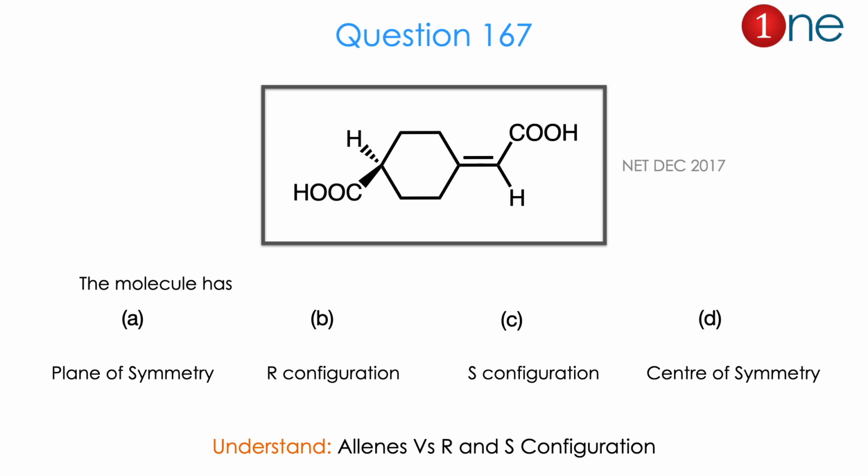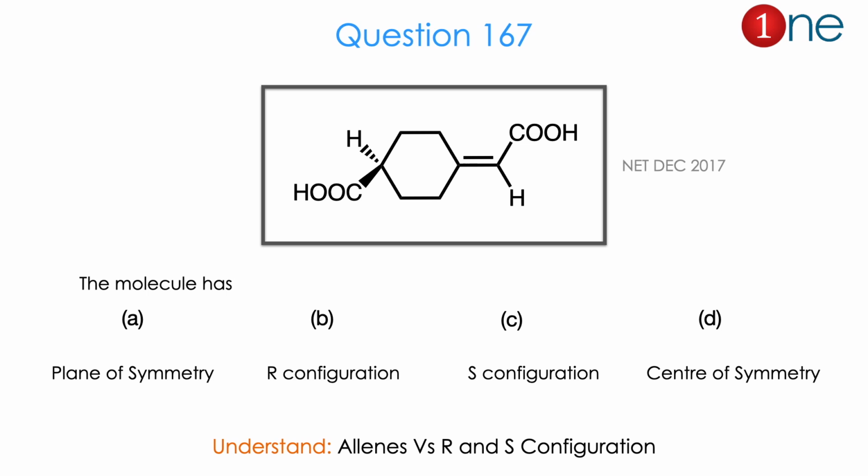Then let us see the next question. They are given a compound with a chiral center, which is due to axial chirality. Here COH and H are in one plane and another COH and H in another plane. Both are perpendicular to each other, kind of orthogonal planes. They are asking the configuration of it.